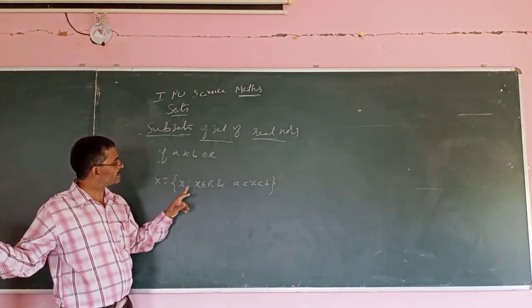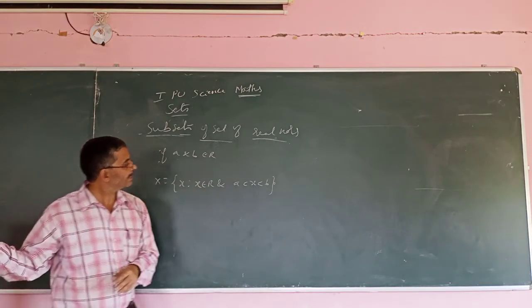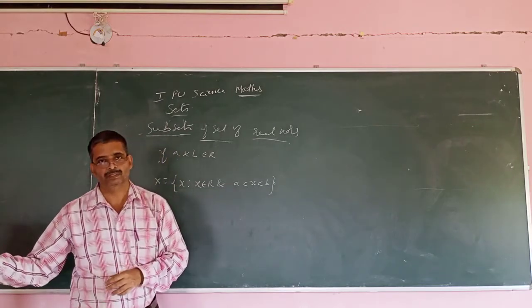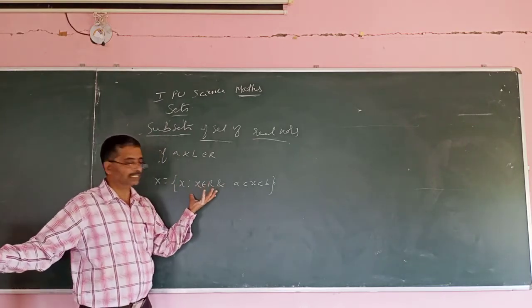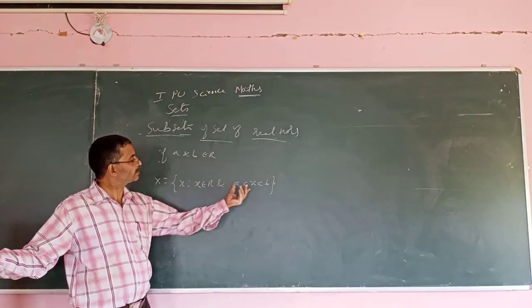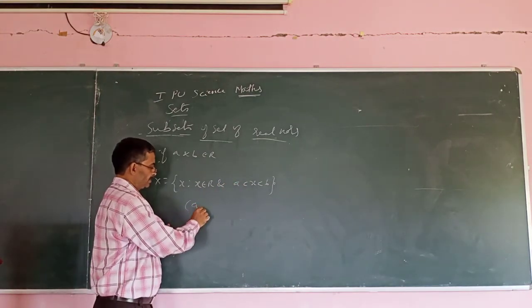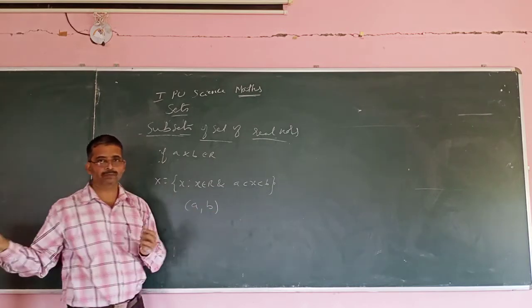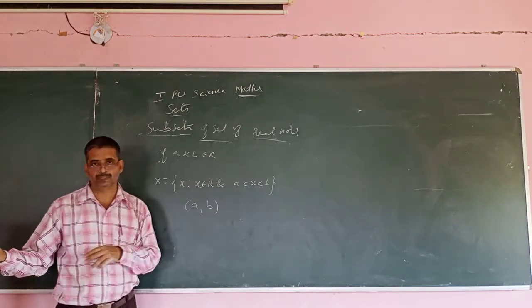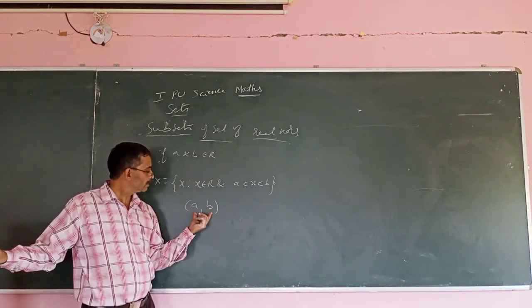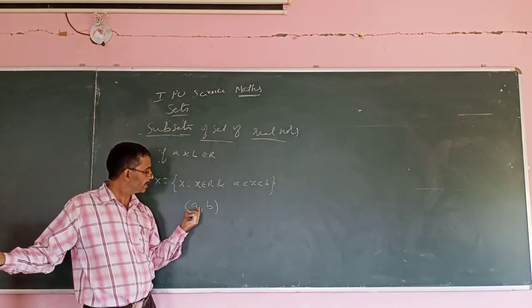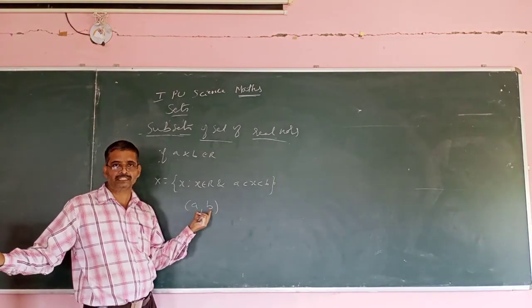So x such that x belongs to R and a < x < b. This is one set. I can write it like this also. This is called the open interval (a, b). Between a and b, what all real numbers are there?